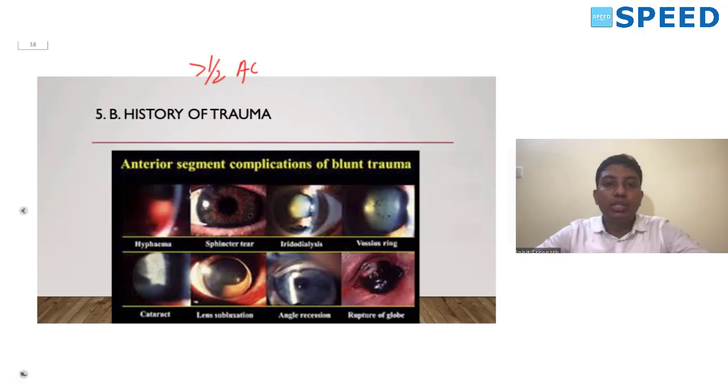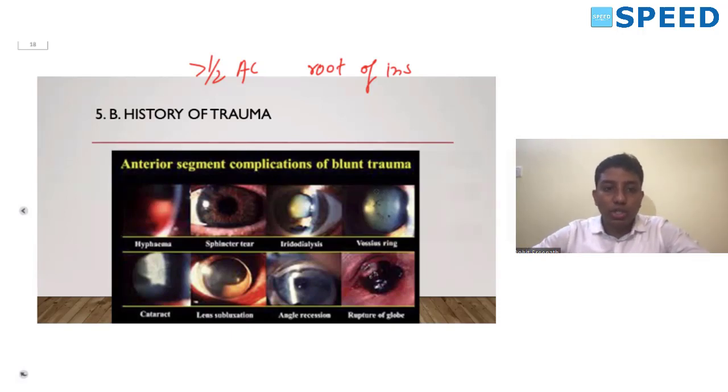Next, it can present with a sphincter tear. I told you the attachment of the iris is weakest at the root of the iris, so the root can detach. There can be a sphincter tear or an iridodialysis. Next, just now we discussed the presence of iris pigments on the anterior lens capsule, known as the Vossius ring. These are all straightforward. If you've attended the class and listened to what we have discussed, all these will be easy and you would have got all of them right. All the questions which have come are straightforward, barring a couple of them. Most of them you could have easily answered just by attending the class.